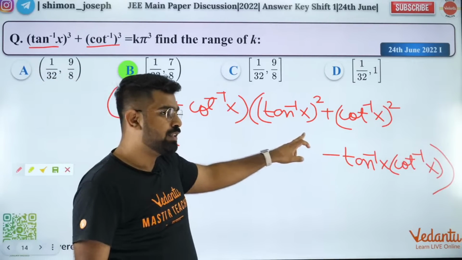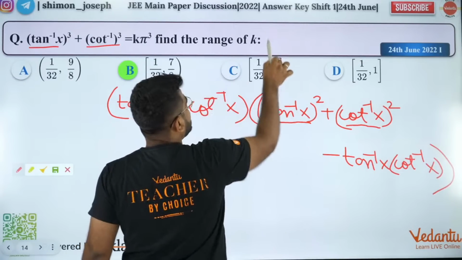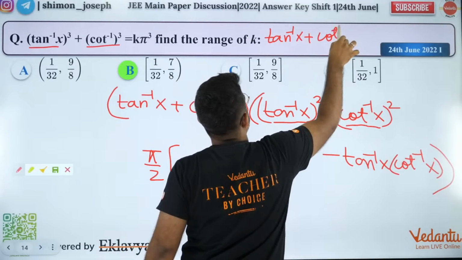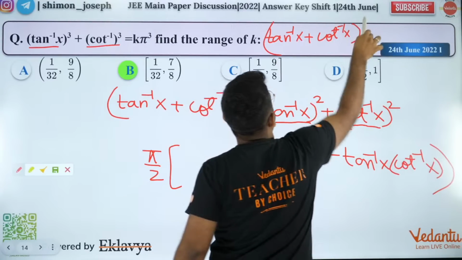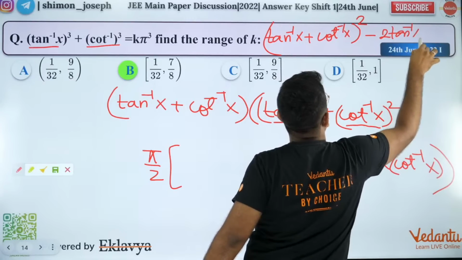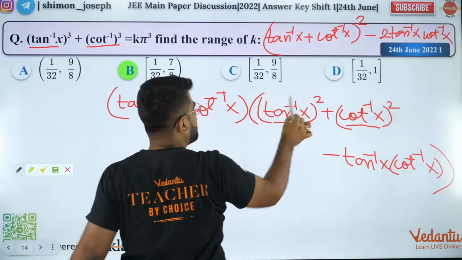Now here, tan inverse of x square plus cot inverse of x square, I can write it as tan inverse of x plus cot inverse of x whole square minus 2 tan inverse of x cot inverse of x. So I can write these two in this fashion.